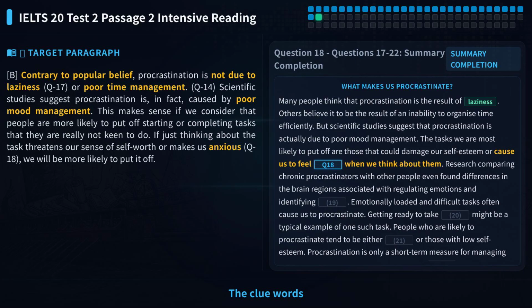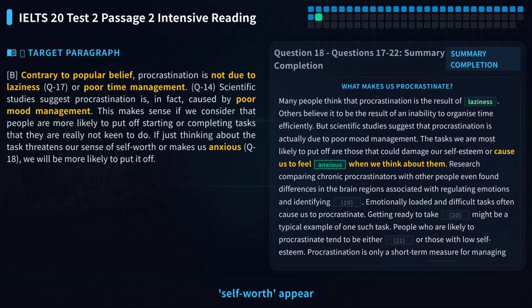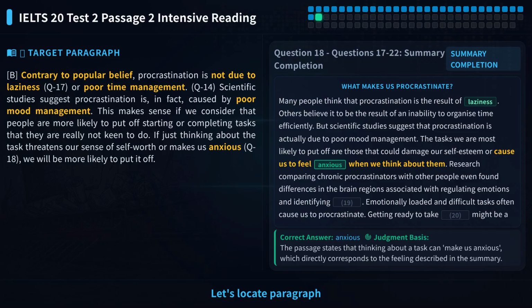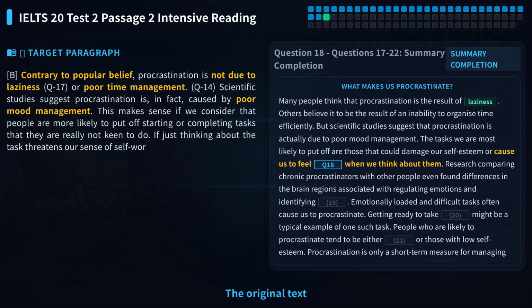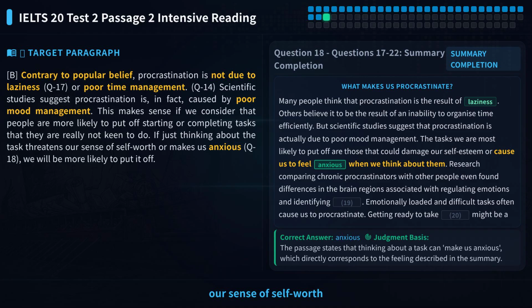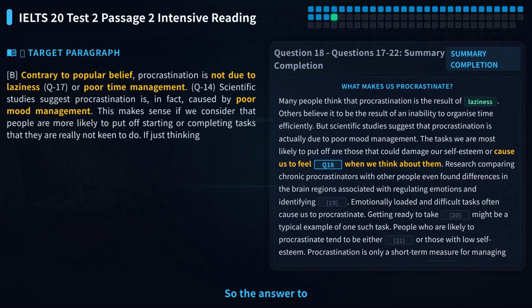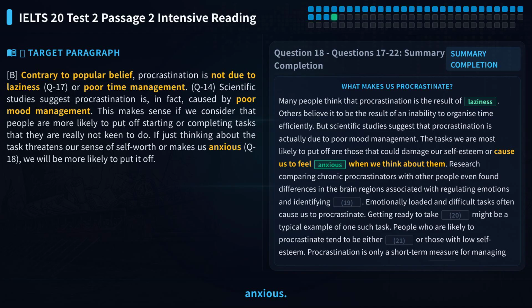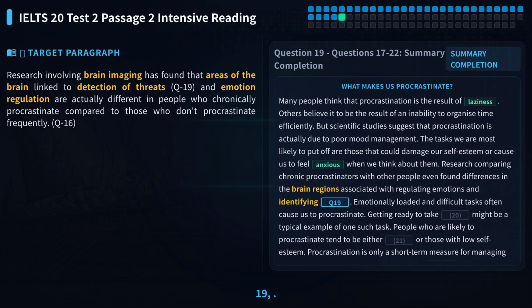The clue words threatens and self-worth appear in paragraph B. Let's locate paragraph B and find the sentence containing these words. The original text says, if just thinking about the task threatens our sense of self-worth or makes us anxious. The word anxious is directly given in the original text, no need for synonym replacement. So the answer to question 18 is anxious. Let's look at question 19.